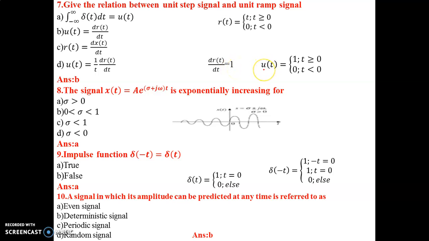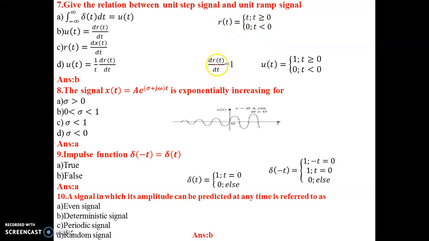Similarly, the definition for the unit step function is u of t equal to 1. So, shall we write u of t is equal to dr of t by dt? The question is to obtain the relation between step and ramp. Write the definition for ramp: R of t is equal to t for t greater than or equal to 0.